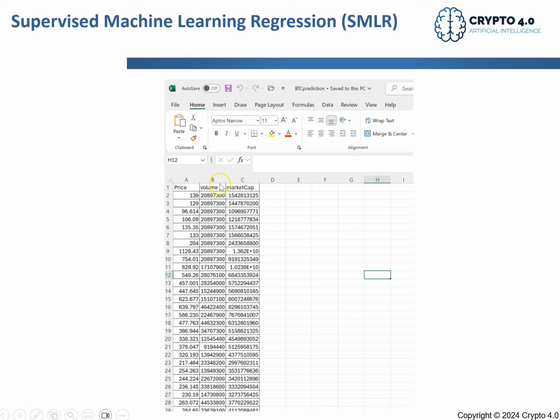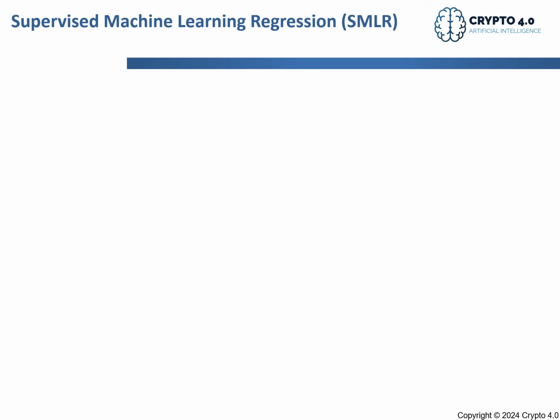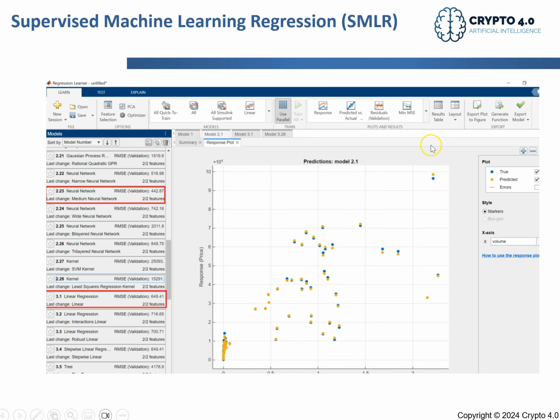I use the volume of transactions and the market cap as independent variables. Then I exclude some columns here, and in the end I choose these variables for my regression model: price as the variable to predict, and volume of transaction and market cap as the two predictors. The next step is to import this data into my model here. This is the Regression Learner, an app from MATLAB, which is what I'm showing here.